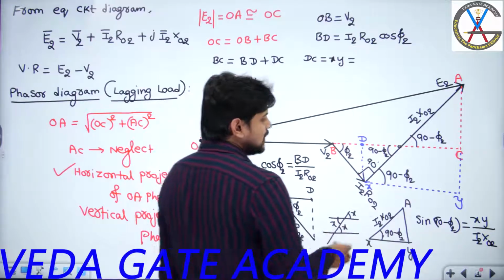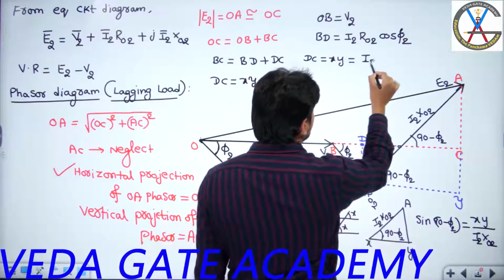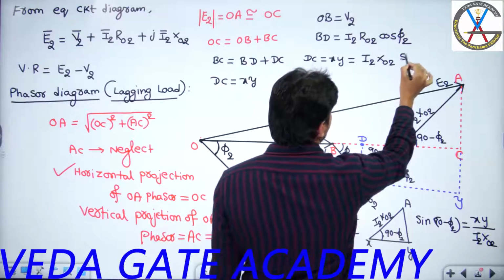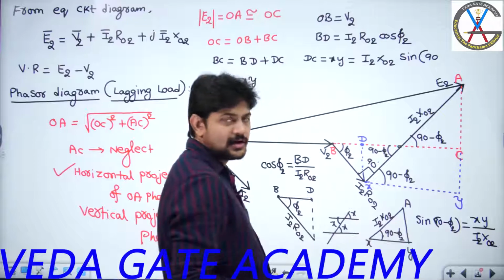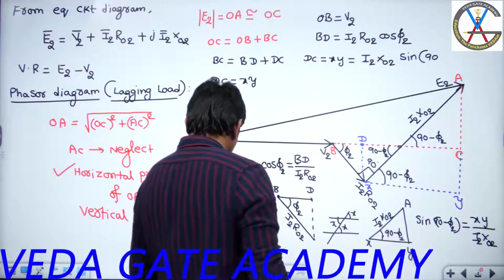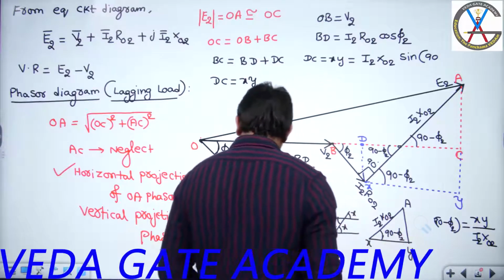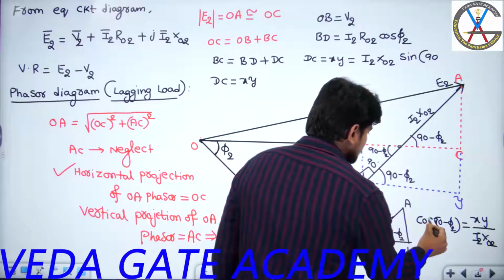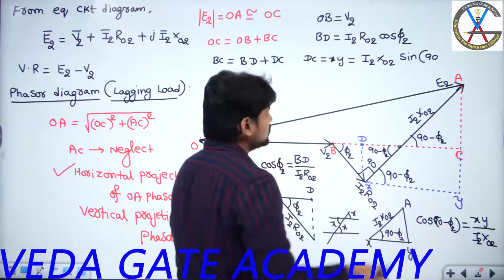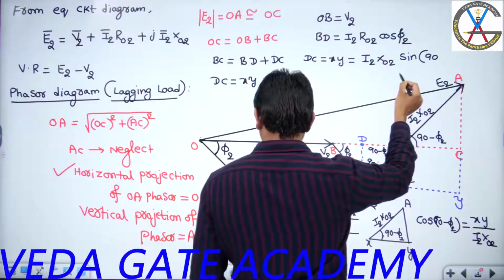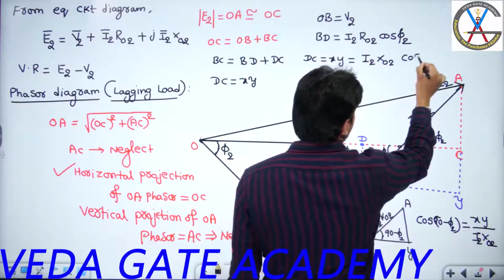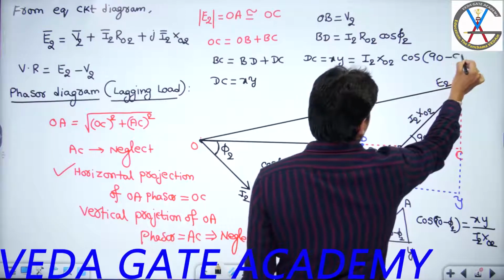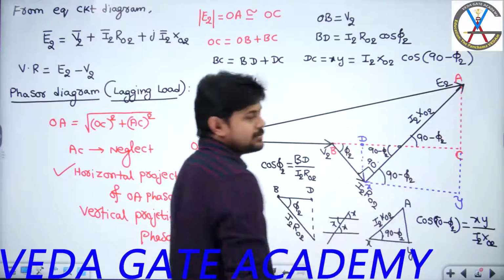Can you tell me now what is the value of XY? I2 X02 sine 90 minus phi 2. Is it sine or cos, guys? Sine or cos? This is cos, because cos is nothing but adjacent length divided by hypotenuse. Sorry for that. So this is cos 90 minus phi 2. Cos is nothing but adjacent length by hypotenuse.